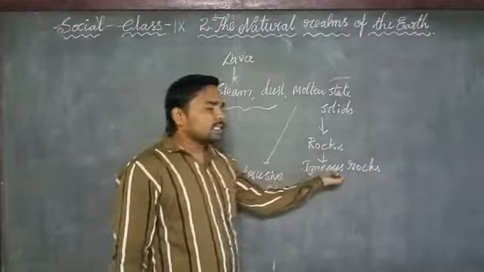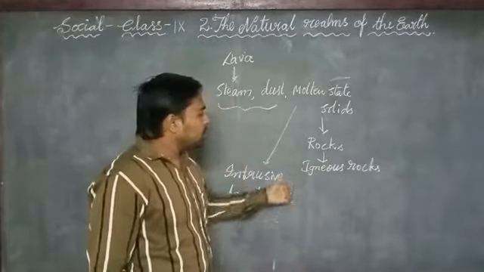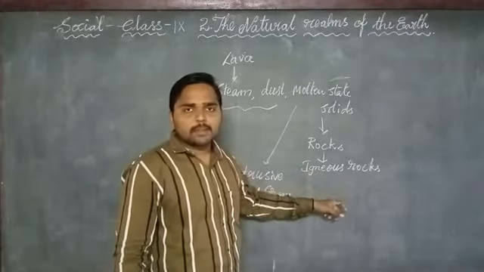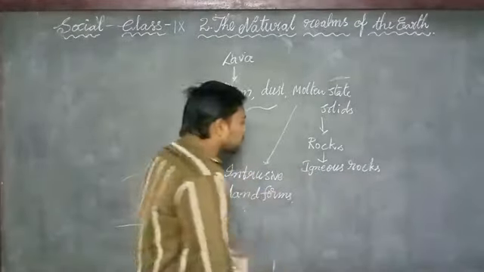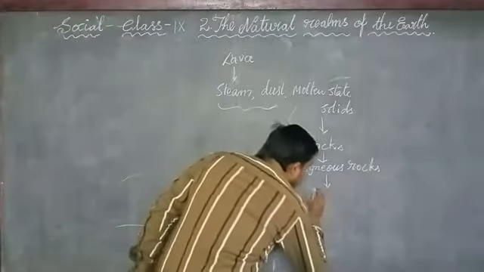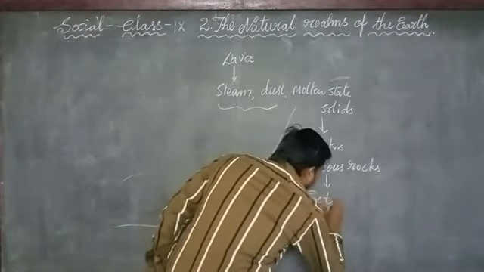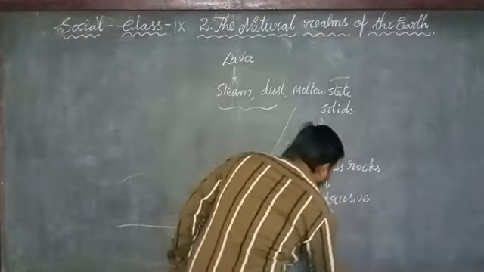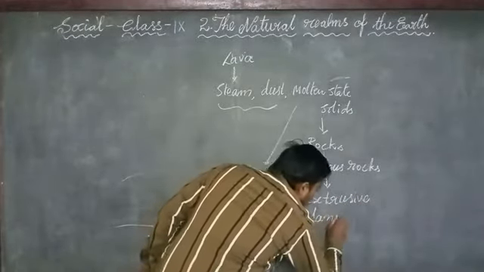These igneous rocks are called extrusive landforms. Why? Because these are formed on the surface of the earth. That's why these are called extrusive landforms.